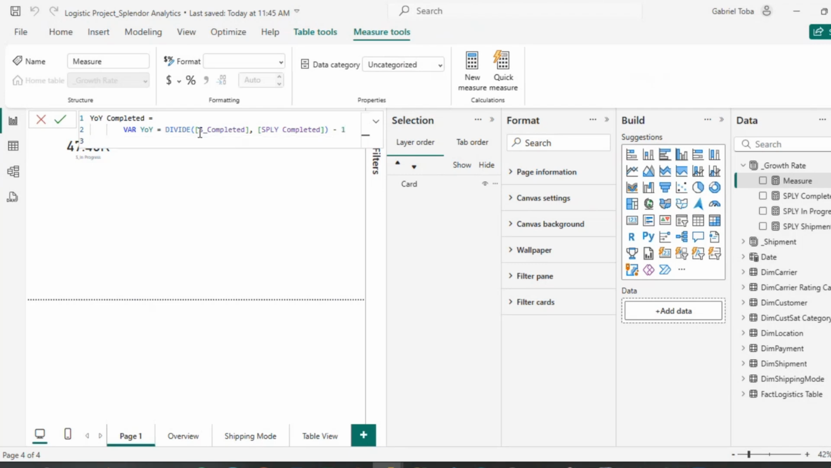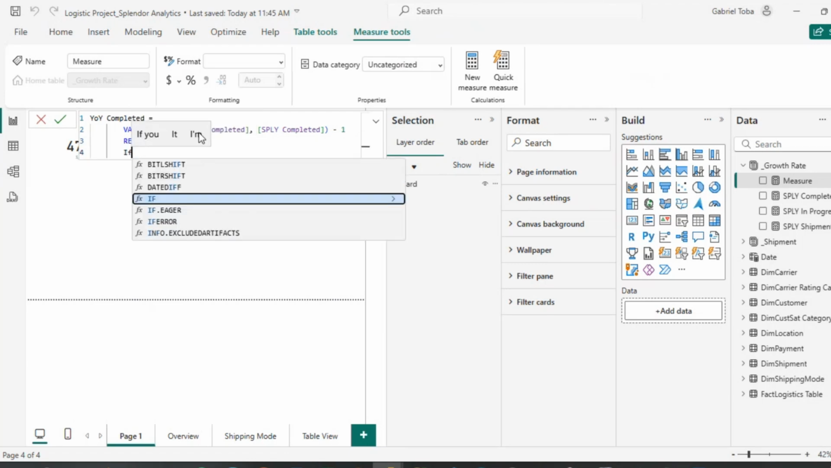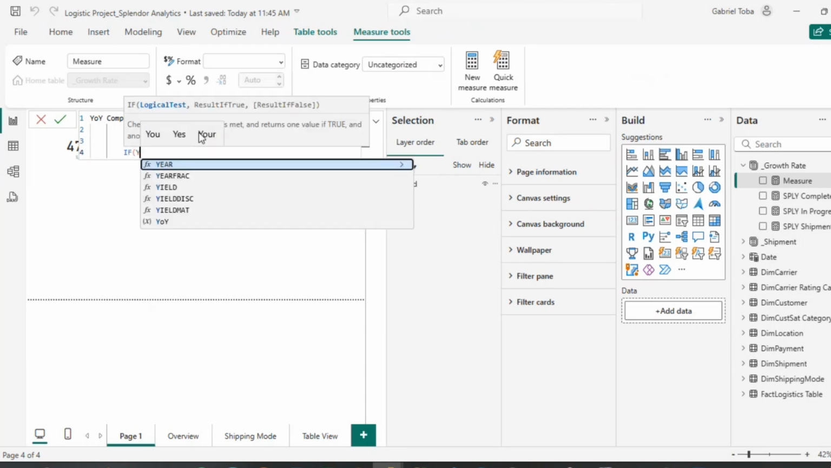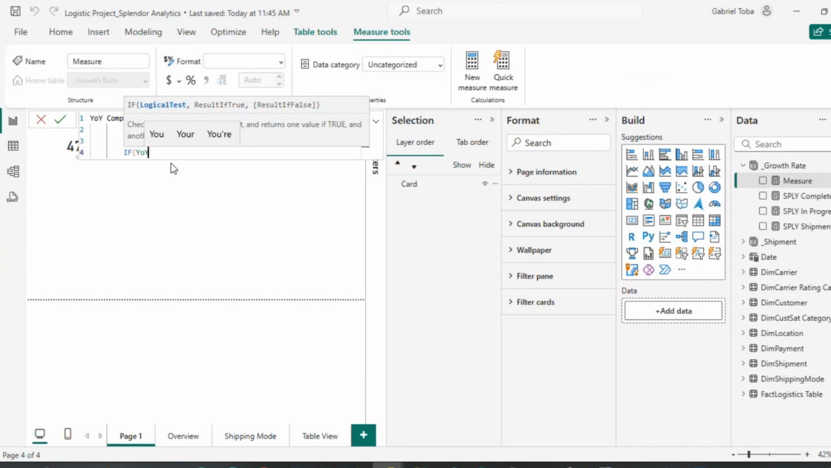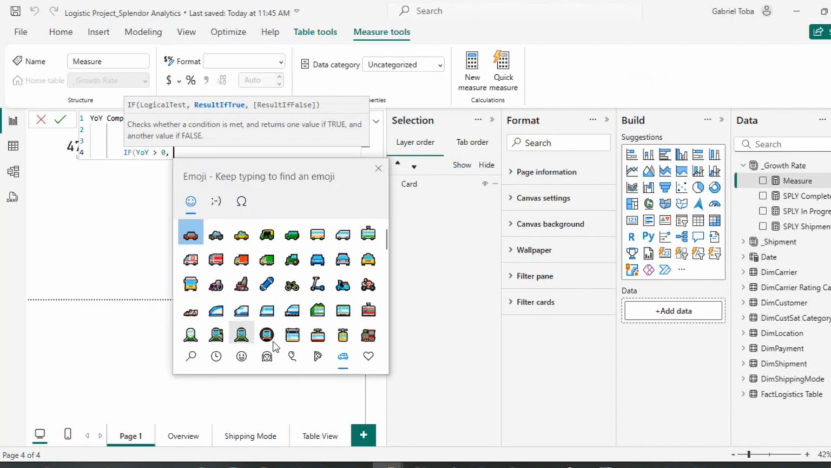So the next thing I want to do is, I will now say return if my variable year over year is greater than 0, then I want you to return, since it's a true or false, I want you to return. Now, if you're using Windows, I don't know the equivalent for MacBook, if you hold your Windows key and press full stop, you should see some of these icons or emojis.